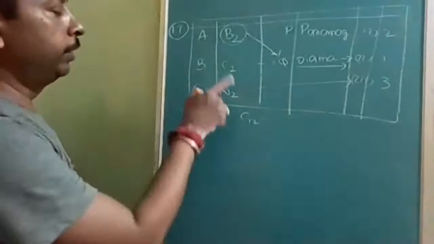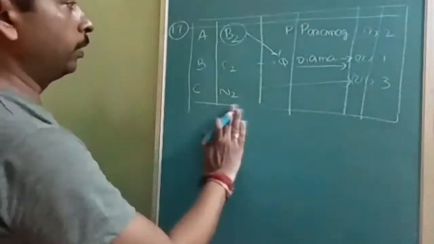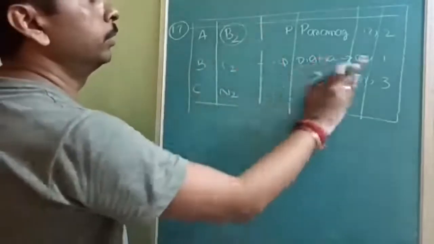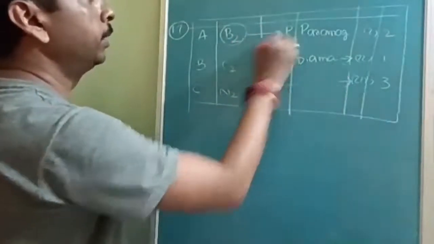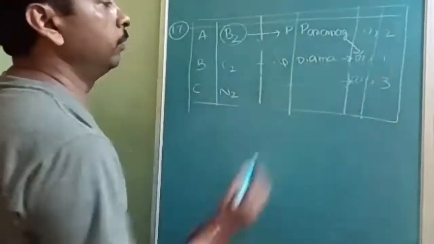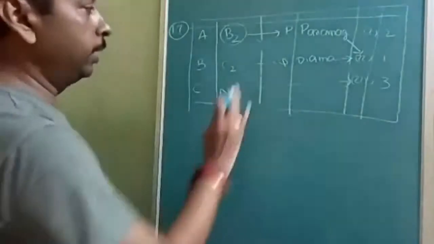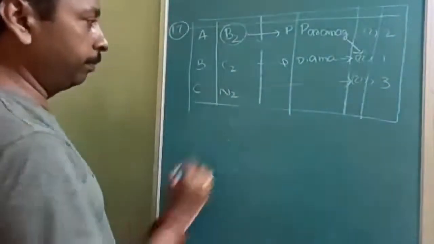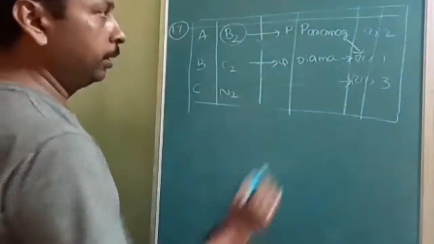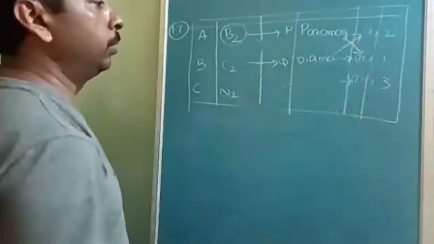Okay, when you find out as per the procedure, what you will get is: A will be P, that is paramagnetic, but the bond order is equal to 1. You can try out and write it down, not a problem. B will be Q, diamagnetic, but the bond order will be 2.